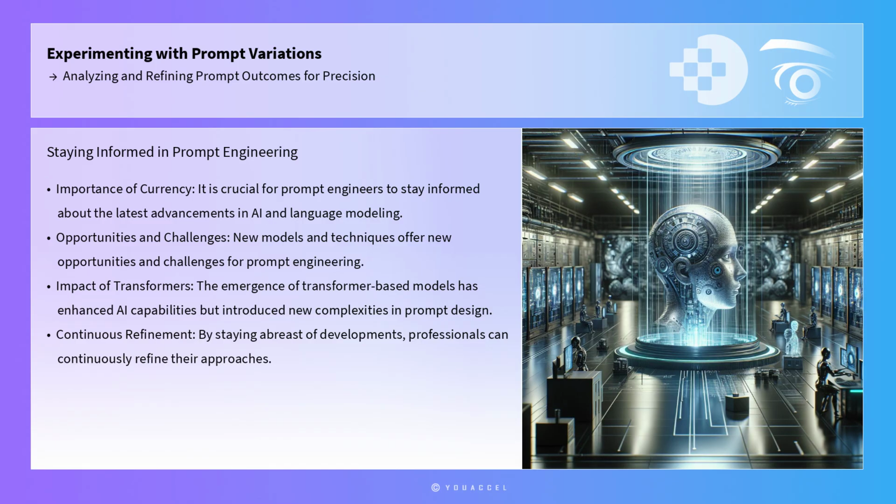In addition to these tools and strategies, it is crucial for prompt engineers to stay informed about the latest advancements in AI and language modeling. As new models and techniques are developed, they offer new opportunities and challenges for prompt engineering. For example, the emergence of transformer-based models has significantly enhanced the capabilities of AI in understanding and generating natural language, but it has also introduced new complexities in prompt design. By staying abreast of these developments, professionals can continuously refine their approaches and maintain a high level of proficiency in prompt engineering.